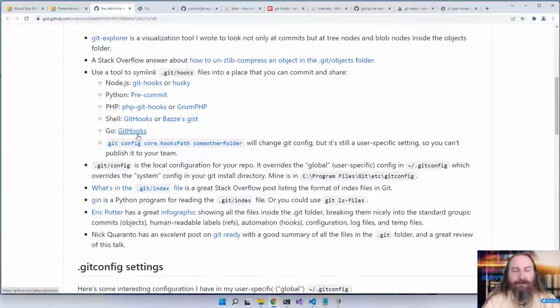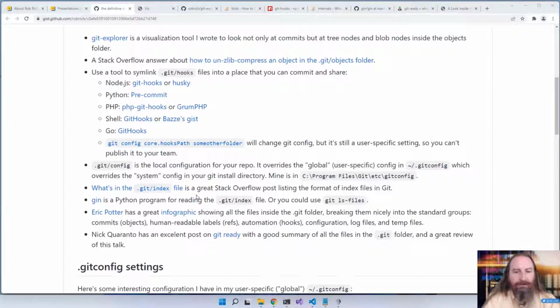We could also use this Git Hooks in Go, which is a rewrite of this shell script, by the way. Or we could just create a configuration that links this into another place. Now, the bummer part about this one is that that configuration is also user specific, so we wouldn't be able to do it. I recommend Git Hooks or pre-commit because it's really elegant. So then we can symlink those automation scripts into a folder that we can commit, and now we can share them with the rest of our team.